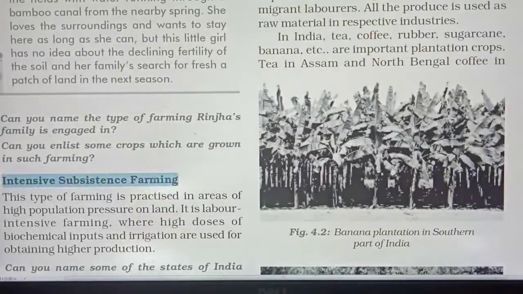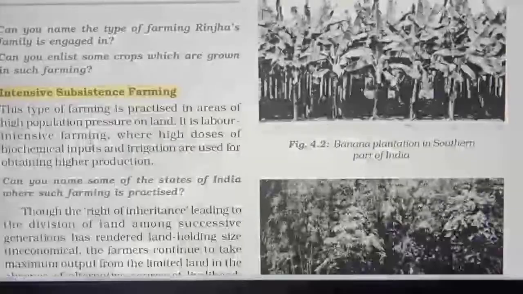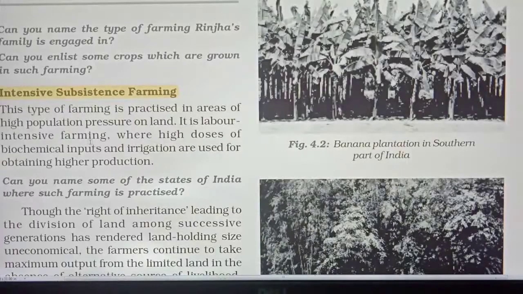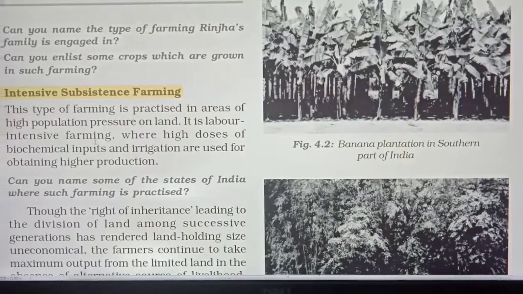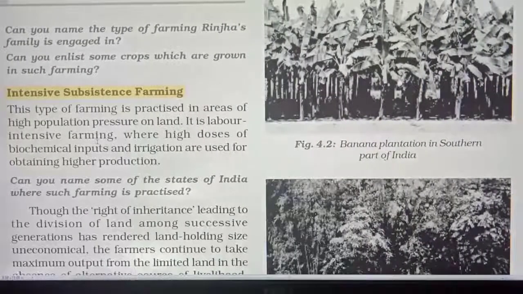Right. It was primitive subsistence farming, and the next thing is intensive subsistence farming. What is intensive subsistence farming? What is the difference between primitive subsistence and intensive subsistence farming? In intensive subsistence farming, the land is fixed, and the pressure on land, what kind of pressure? The population pressure on land is high.